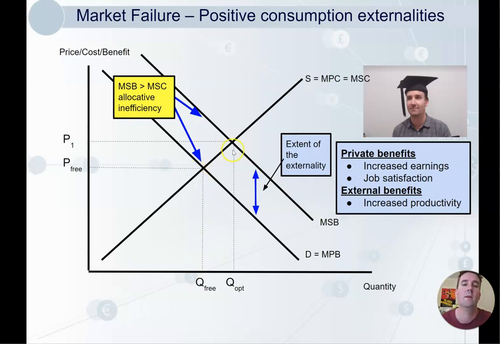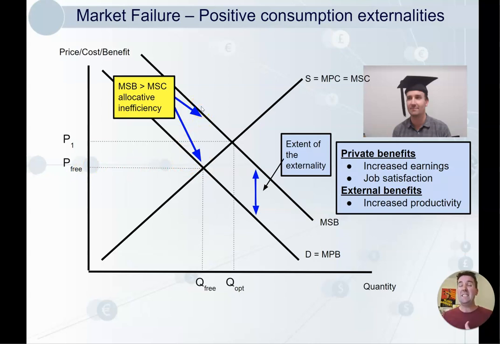However, at this quantity of education, society benefits; the marginal social benefits are up here, and marginal social cost is down here. So the benefits are greater than the cost. Now that sounds like it's a good thing.